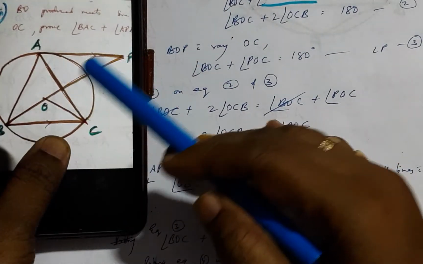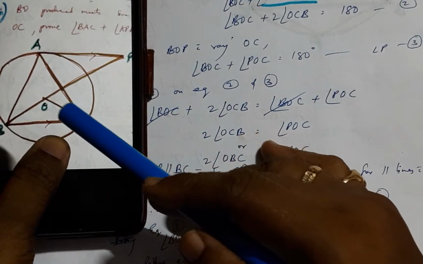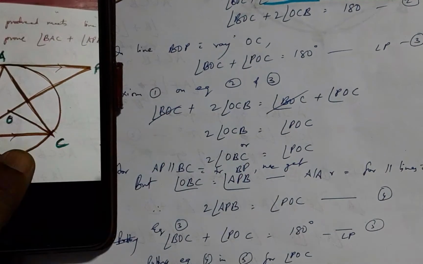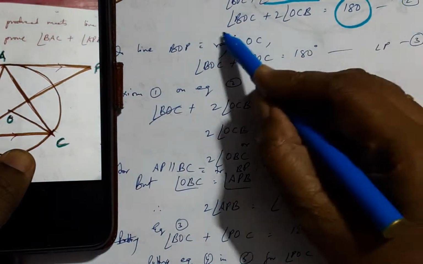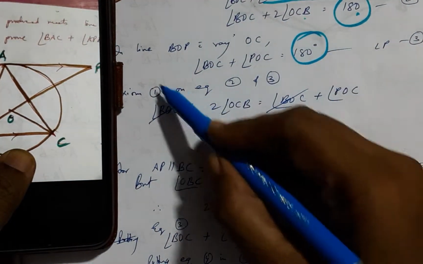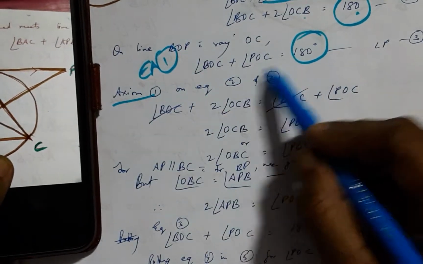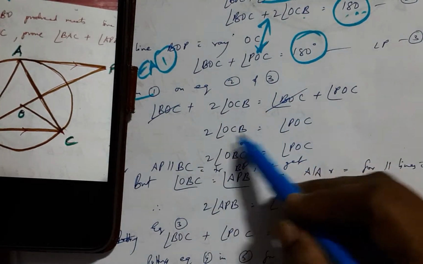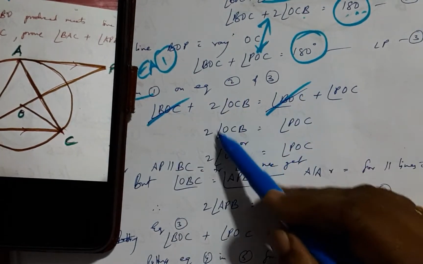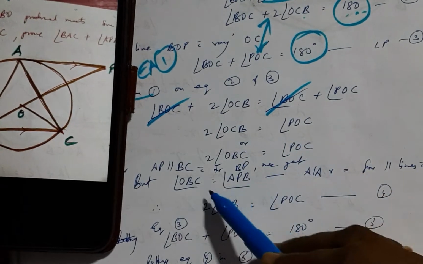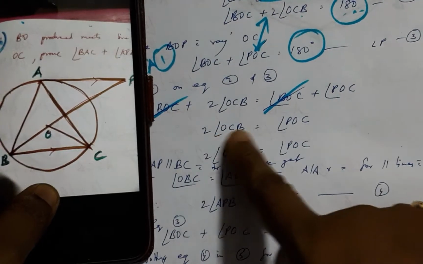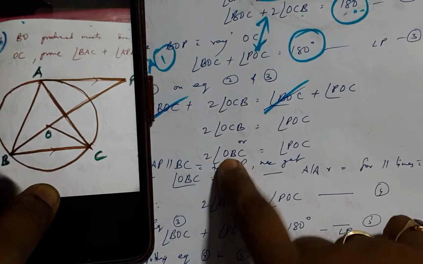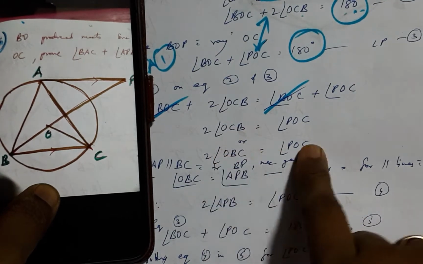Now this line BOP with ray OC, we have BOC plus POC equal to 180 degrees. Herein we have this equals 180 and this equals 180, and Euclid's axiom 1 says things which are equal to the same thing are equal to one another. Therefore we can equate these two things, and we are left with this equation. Because OCB and OBC are equal angles, we can substitute OBC with OCB and write this equation.